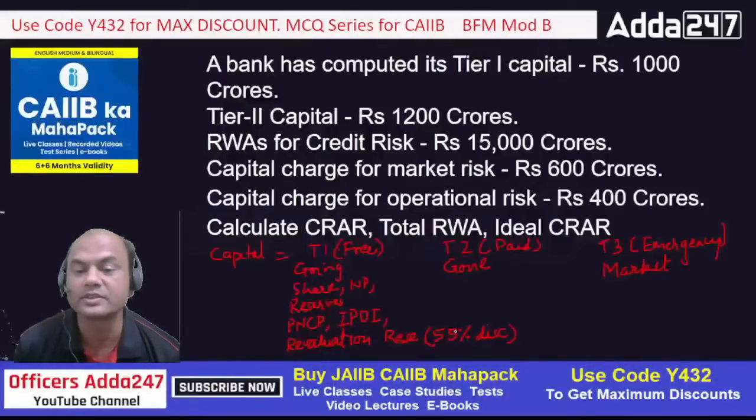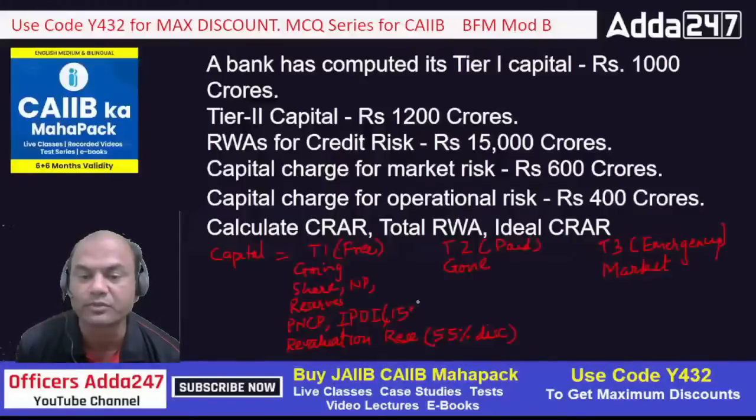So revaluation reserves are taken at 55% discount. IPDI is taken at what? IPDI is not taken at anything. There is a limit for that. So IPDI should not be more than 15% of T1. Maximum figure should be 15% of T1.